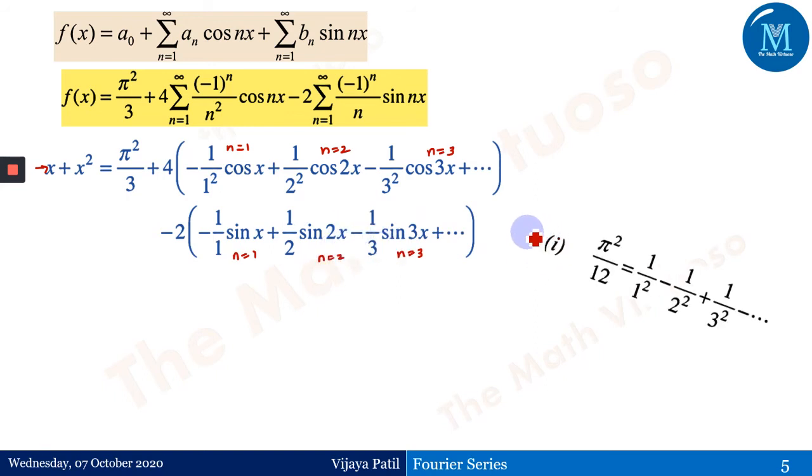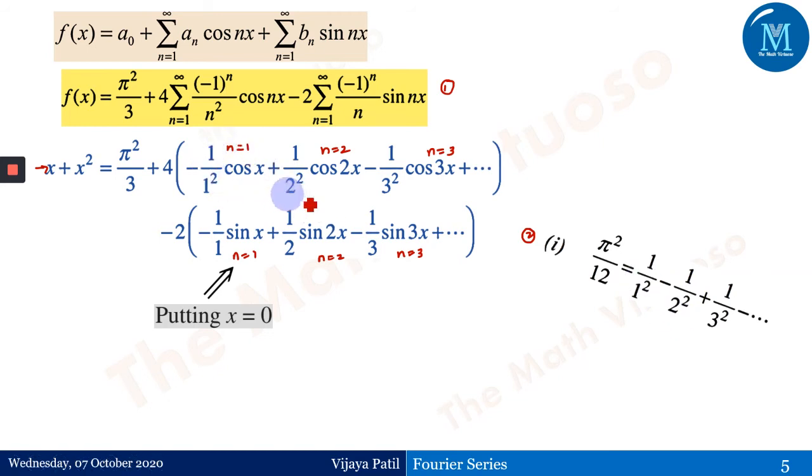Okay, so this is the second question. Here we have addressed the first question, that is the Fourier series expansion. The second question is that pi square by 12 equals 1 upon 1 square minus 1 upon 2 square plus 1 upon 3 square and so on. We have to take x equals 0. Why? Because if you observe, I need 1 upon 1 square, 1 upon 2 square, 1 upon 3 square.